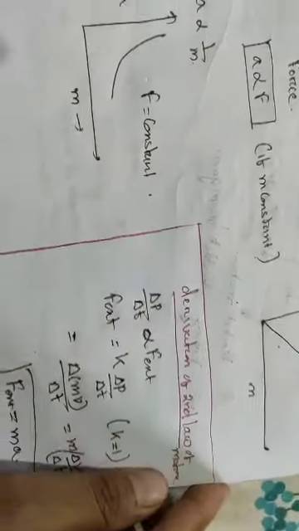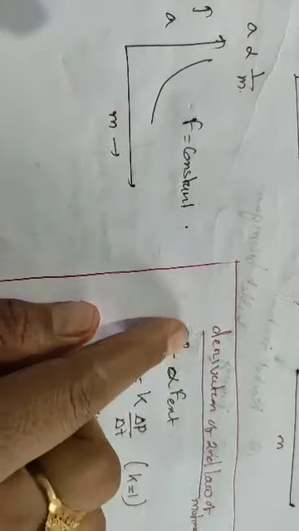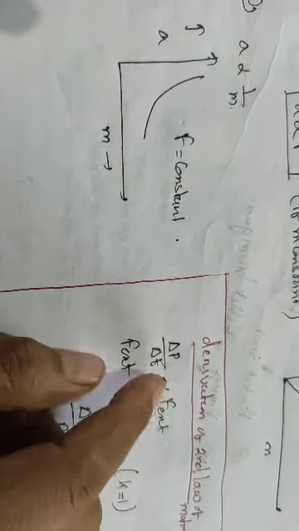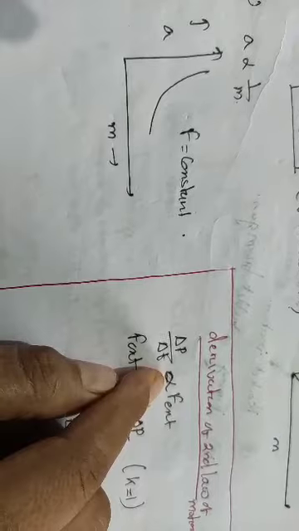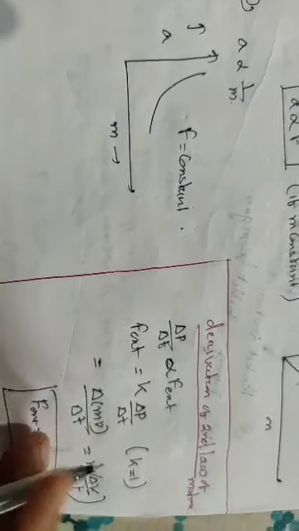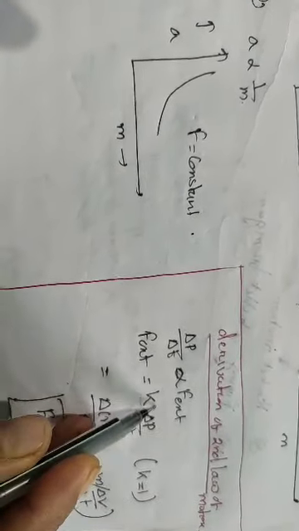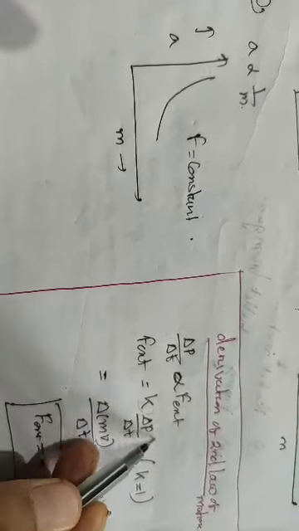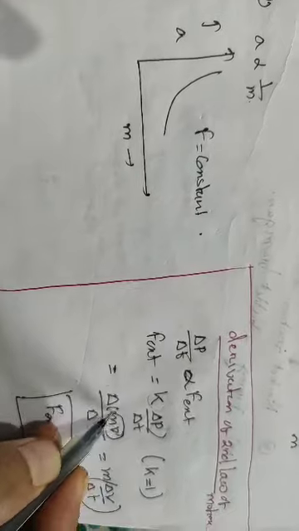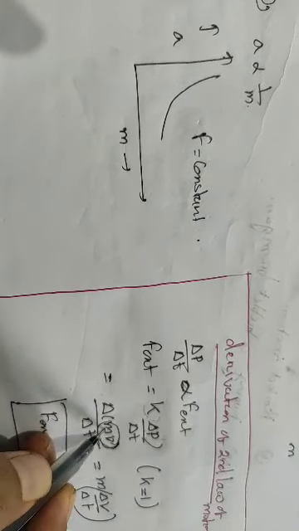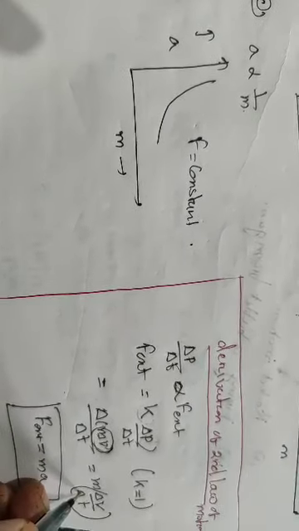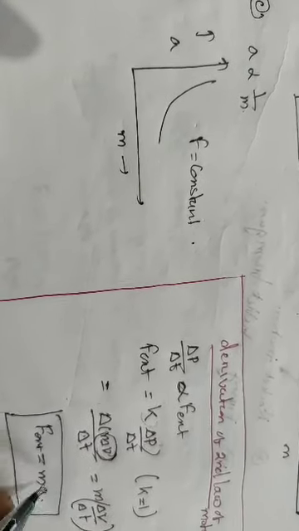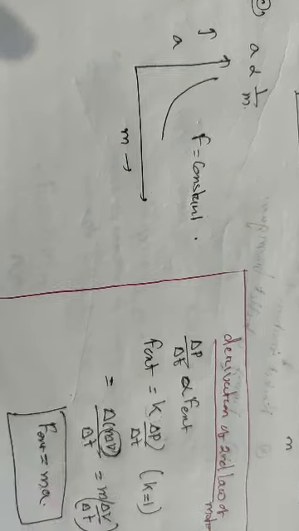Now I will show you the derivation. According to the second law, dp by dt is proportional to the external force. Whenever we remove the proportionality symbol, a constant term k comes, and k you can take as 1. So F external is delta p by delta t. As you know, p is linear momentum, so you put mv. If you keep mass constant, then m delta v by delta t. Here delta represents a small change. So delta v by delta t, everyone knows, is nothing but acceleration.